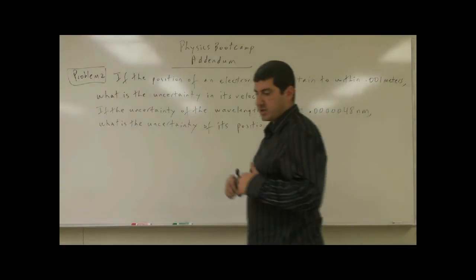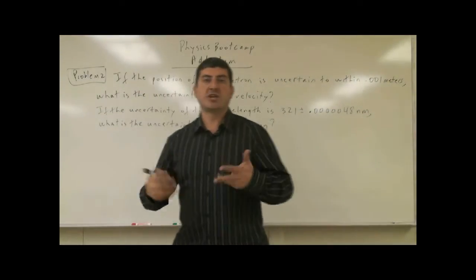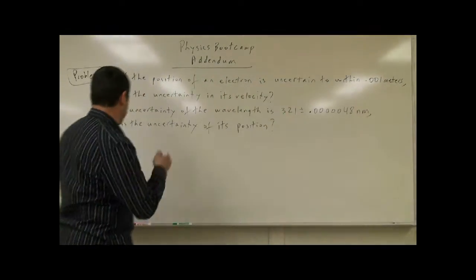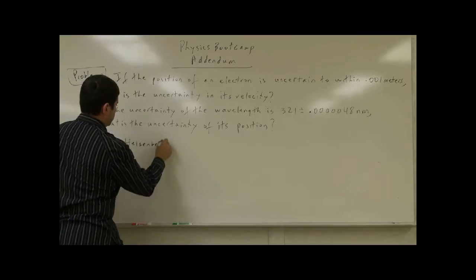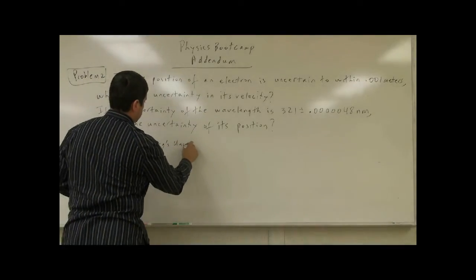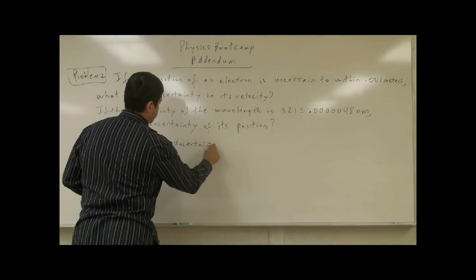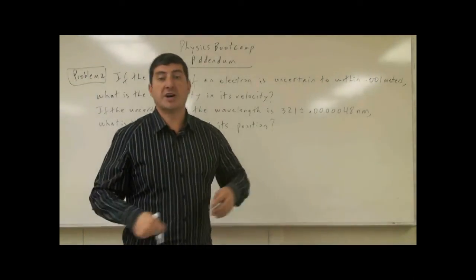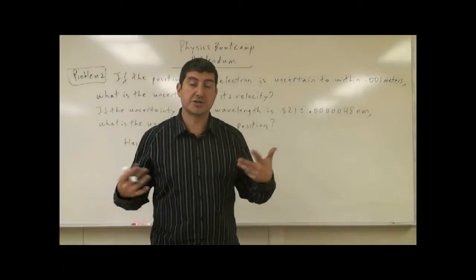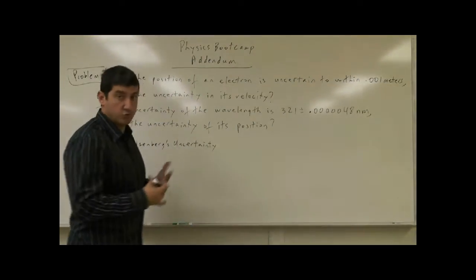Okay, so this has to do with what is known as Heisenberg's uncertainty principle, which was Heisenberg's explanation of the quantum nature of the atomic world, the quantum world.